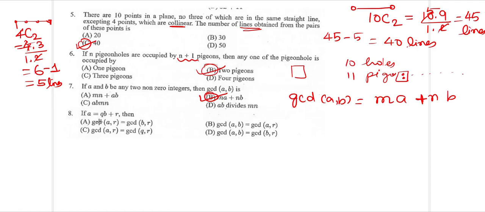Next, if a equals qb plus r, then one more statement again from the division algorithm: what is going to be the quantity? GCD of a comma b must be the same as GCD of b comma r.